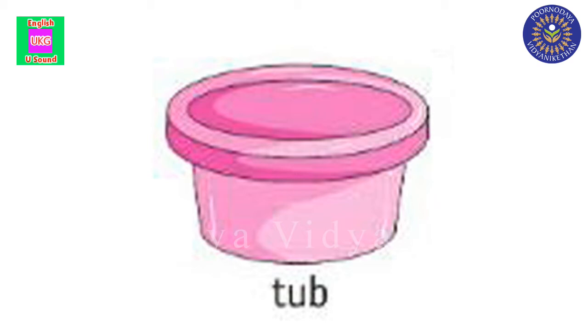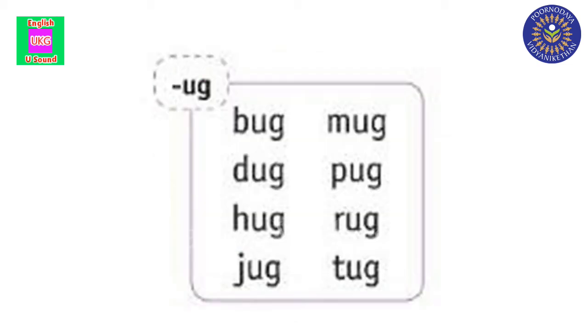Tub. What is this, children? Tub. What is the spelling? T-U-B. Tub. What is the sound here? Up sound. Now, see the next one, children.